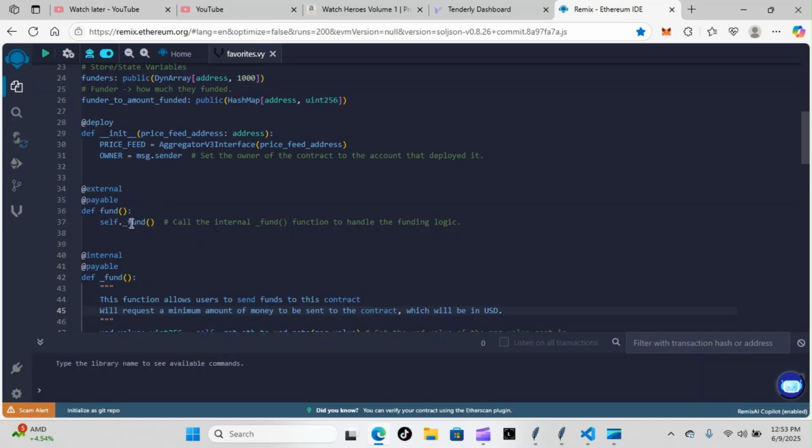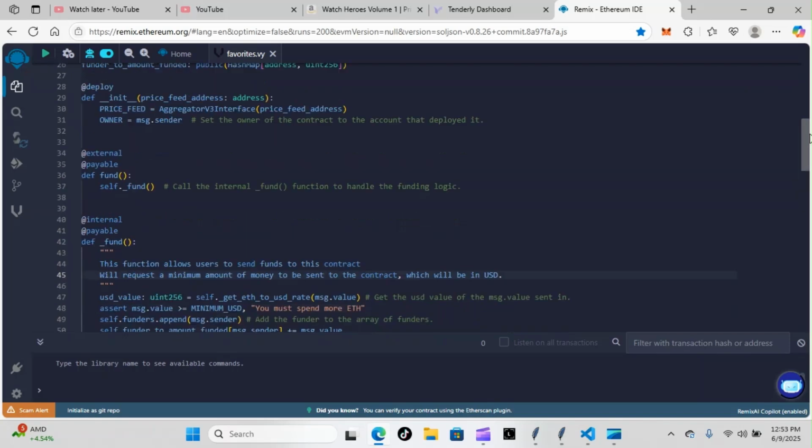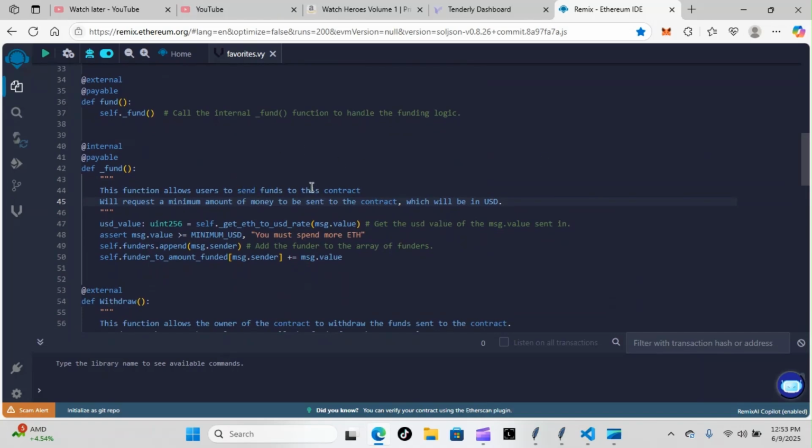And this fund function here is an external. It doesn't do anything but call on the internal fund function. And this internal fund function does all of the work. This function allows users to send funds to this contract. We'll request the minimum amount of money to be sent to the contract, which will be in a USD form. So this internal fund function does all the work and is called by this external fund function.